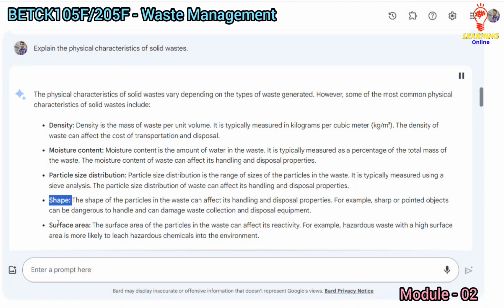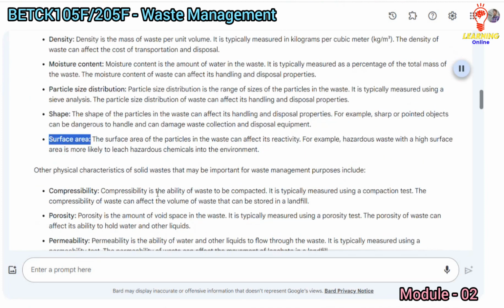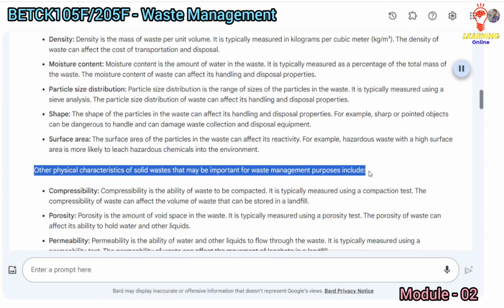Shape. The shape of the particles in the waste can affect its handling and disposal properties. For example, sharp or pointed objects can be dangerous to handle and can damage waste collection and disposal equipment. Surface area. The surface area of the particles in the waste can affect its reactivity. For example, hazardous waste with a high surface area is more likely to leach hazardous chemicals into the environment.